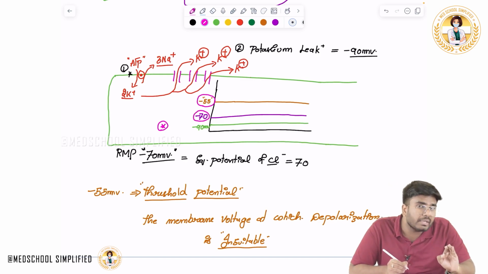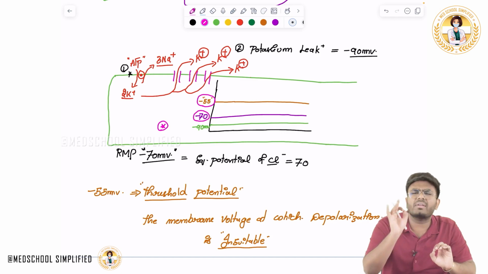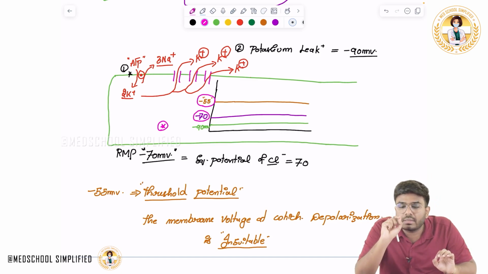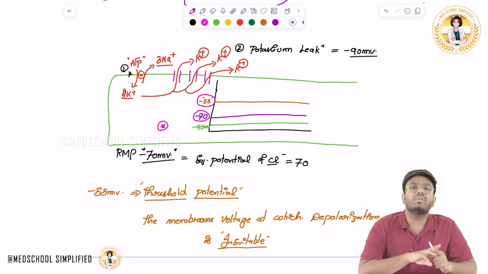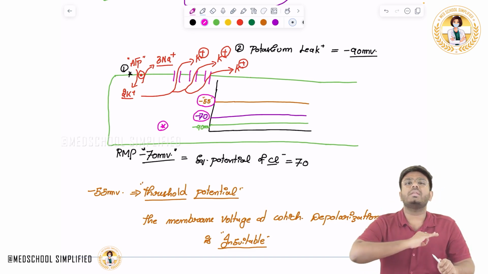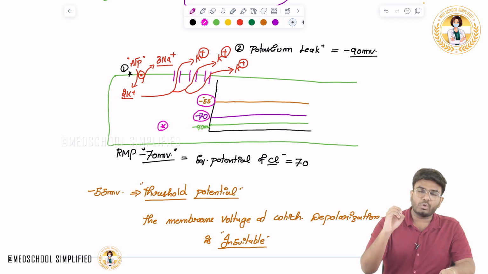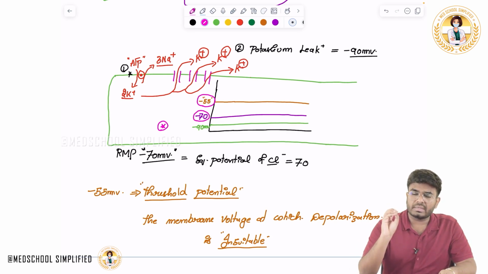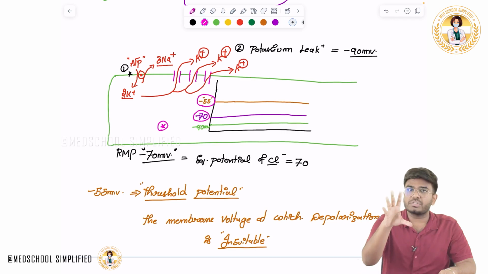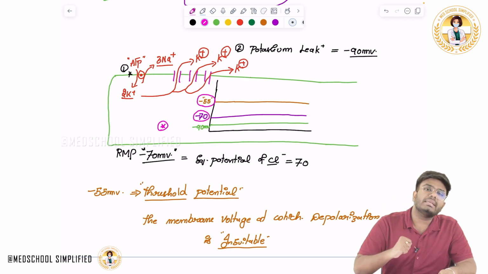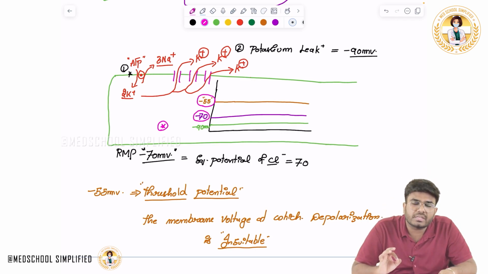From minus 70 millivolt, if you take that resting membrane potential to minus 55 millivolts, because you have done something, now immediately 100% for sure depolarization will happen. The neuron cell membrane will become depolarized. The neuronal cell membrane will become electrically positive. It will generate a positive voltage. So that is called as threshold potential.